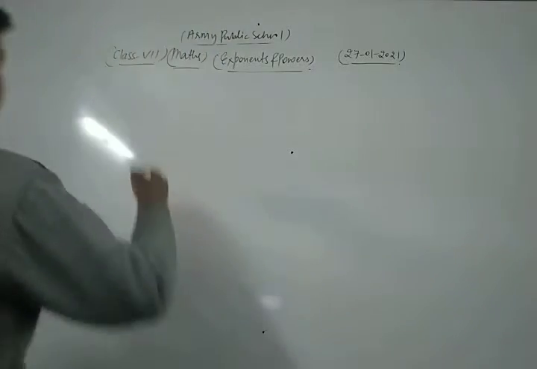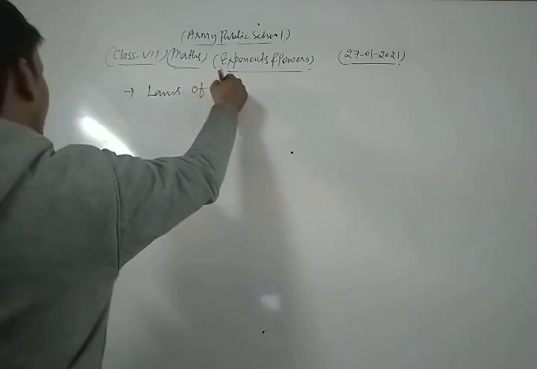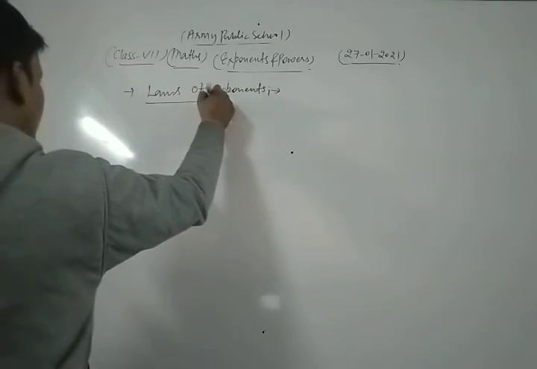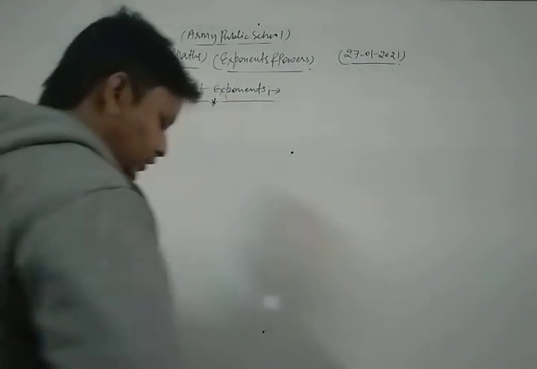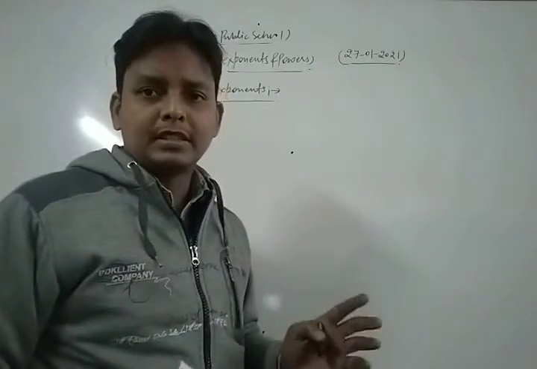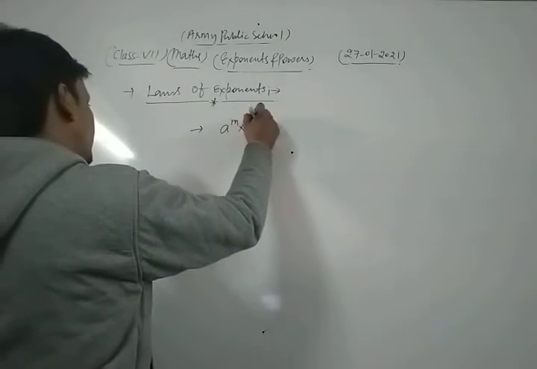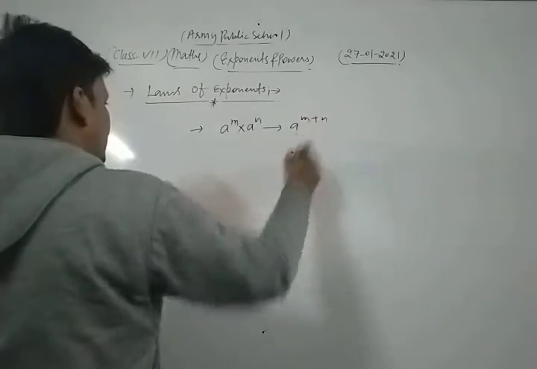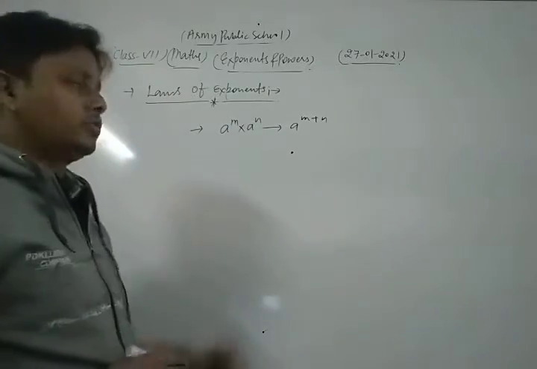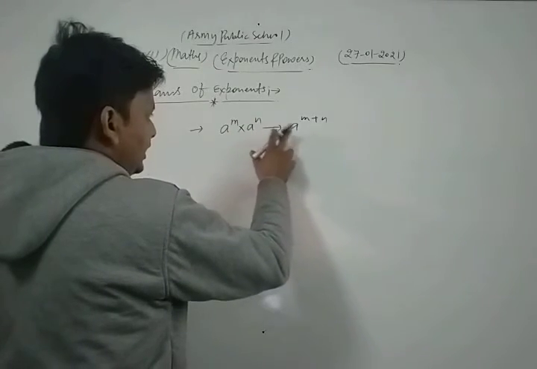Now we discuss the basic laws of exponents. Okay, dear students, let's see. There are some important basic laws of exponents. Like, if we write 8 to the power m into 8 to the power n, then we write it as 8 to the power m plus n. That is, if the bases are the same, then the powers are to be added. So we write 8 to the power m into 8 to the power n as 8 to the power m plus n.